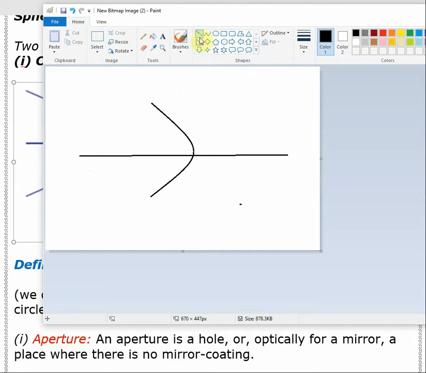What it is saying is that if lights are coming and falling on the mirror parallel to the principal axis, let us say these are the lights falling on it, then they will reflect and meet at a point.